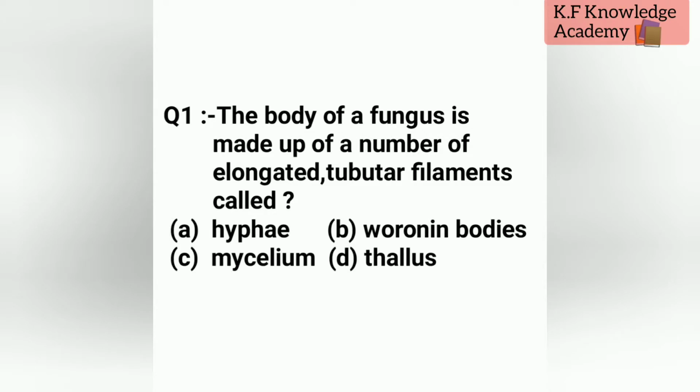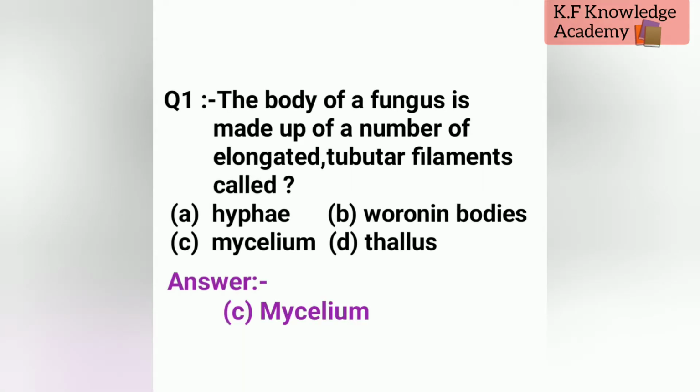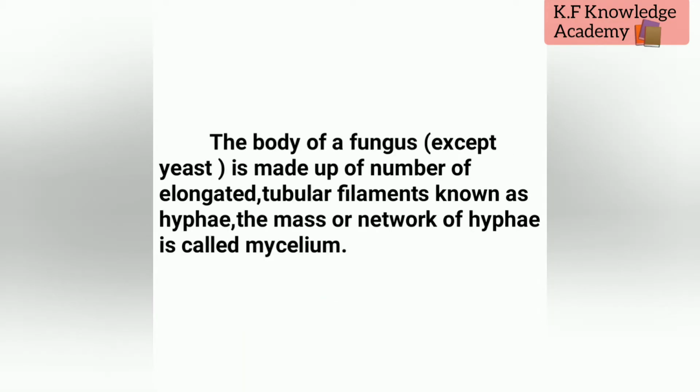Now our first question is, the body of a fungus is made up of a number of elongated tubular filaments called. The options are A, hyphae, B, Voronine bodies, C, mycelium, and D, thallus. The correct option is C, mycelium. Explanation: the body of a fungus except yeast is made up of a number of elongated tubular filaments known as hyphae. The mass or network of hyphae is called the mycelium.